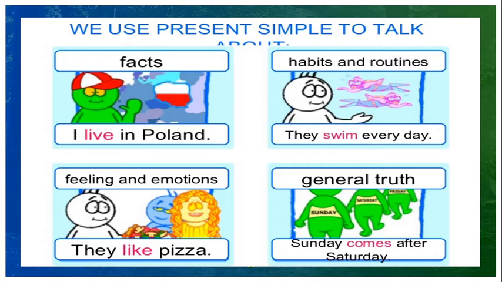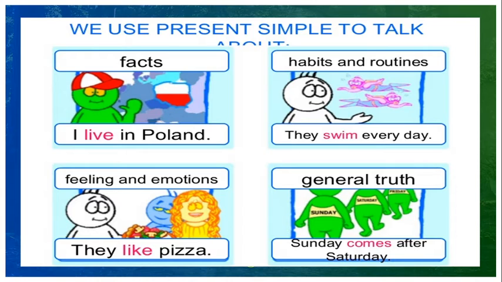Some situations are here. General fact. If we want to express general fact, we have to use this simple present tense form. I live in Poland. They swim every day. This is daily routines, habits. And we are using this type of sentence to express our feelings and emotions: they like pizza.